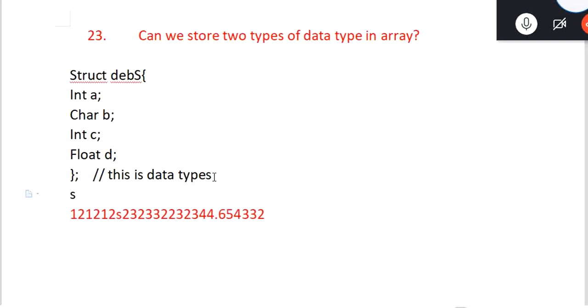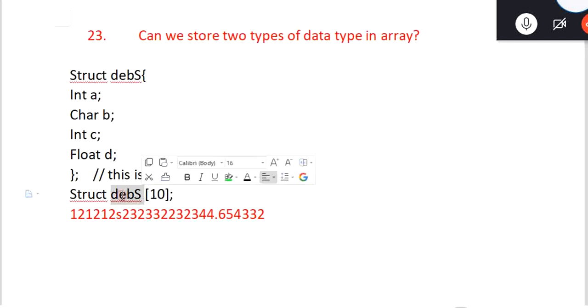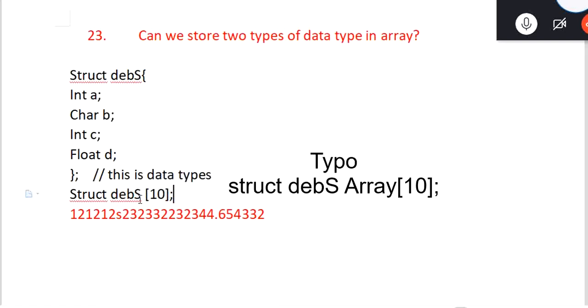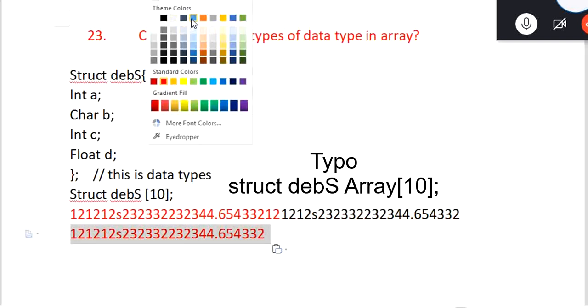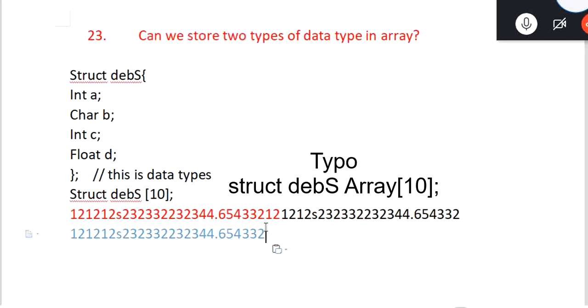We can make the struct Devis array of 10. Once we make array of this 10, then what is happening is all these data types are saved all the time. Consider this is one. So something like that.